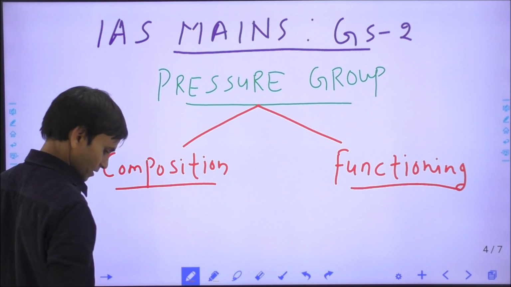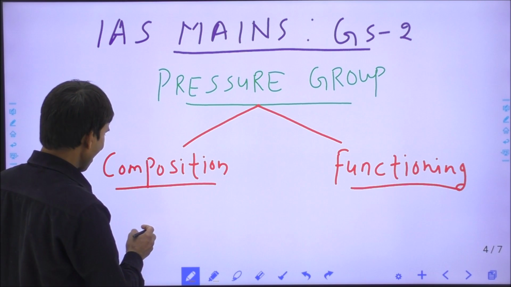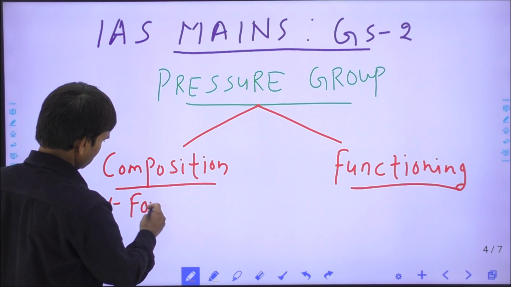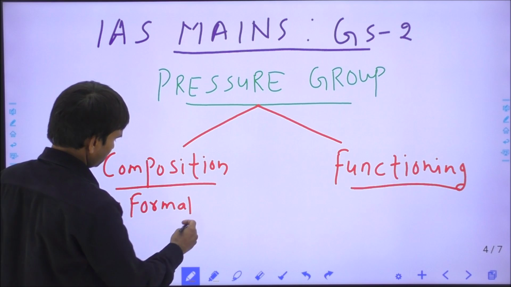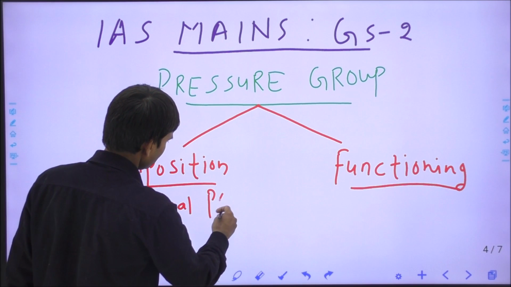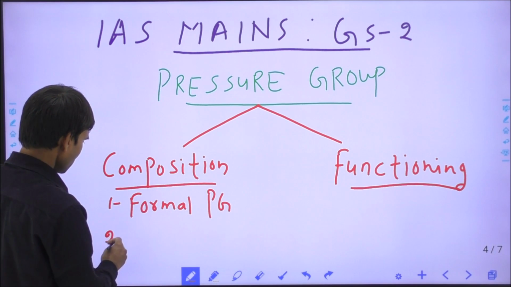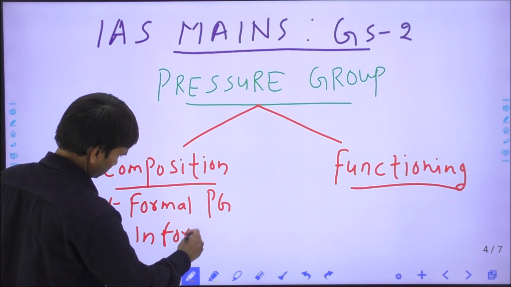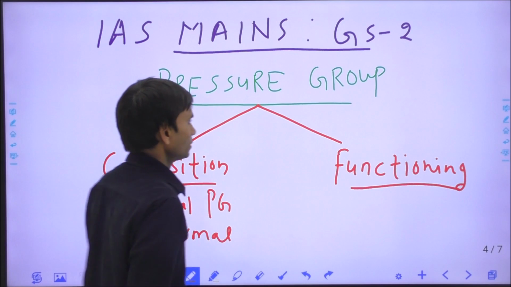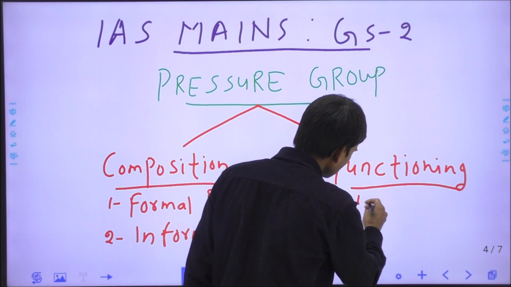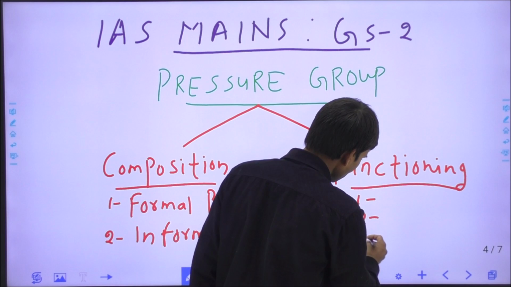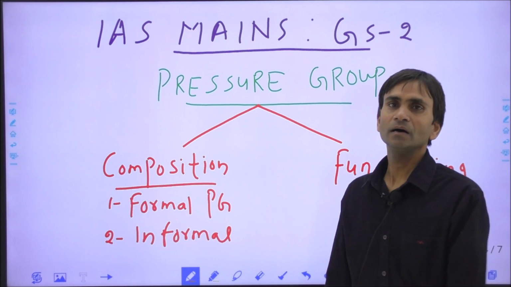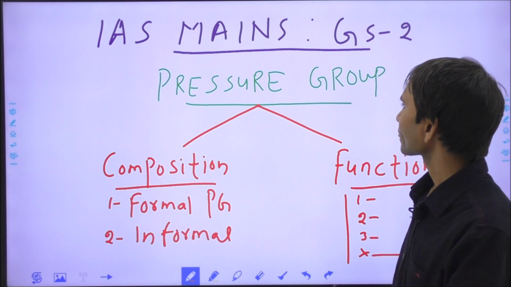The pressure group is broadly divided into the formal pressure group PG and the informal. And functioning, I will discuss the different points, and finally the evaluation of the pressure group. This is a synopsis of the topic.